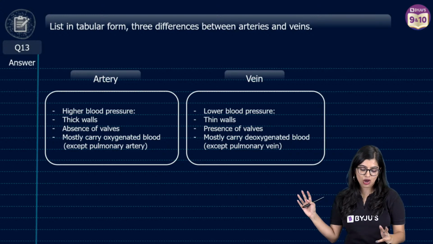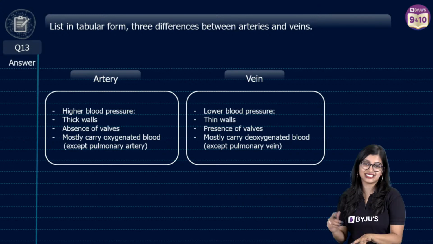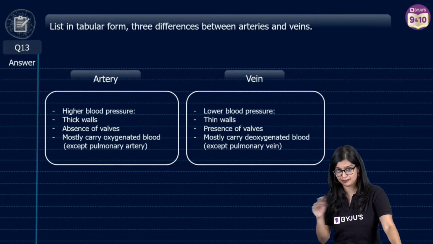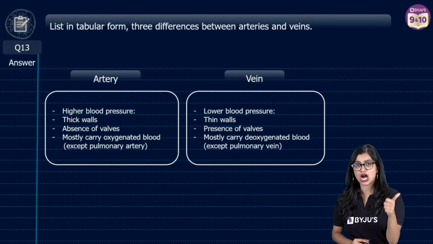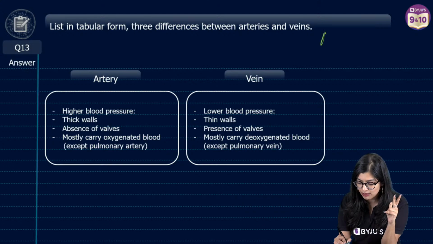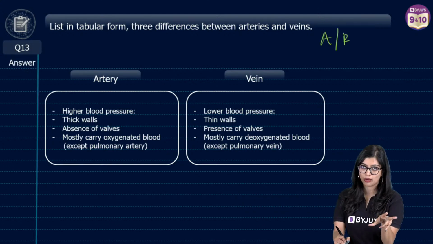So here what they normally do, right? Normally this is an old question. Like you said, it's CBSE 2016. It's a pretty old question. But the concept of artery, vein and capillaries will normally come for assertion reason questions.